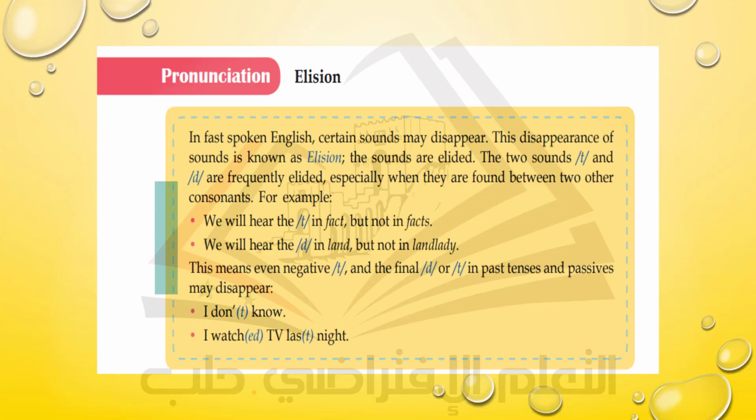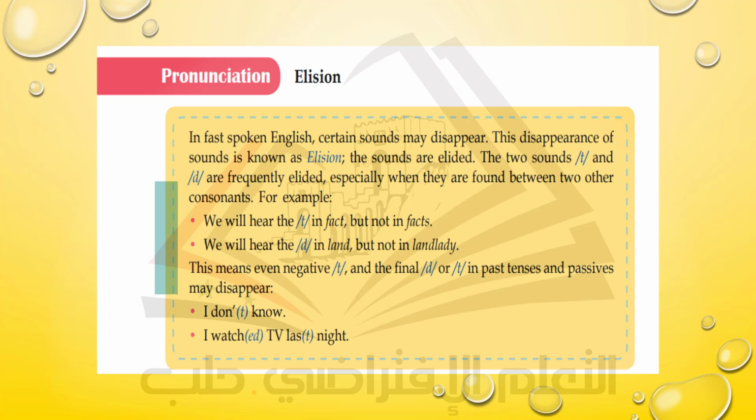Okay, let's move to the following part of our lesson. Here we come to pronunciation, and the title here is elision. What's the concept of elision? Simply speaking, it's the disappearance of sounds. Certain sounds usually disappear in our spoken language, and these sounds are t or d.